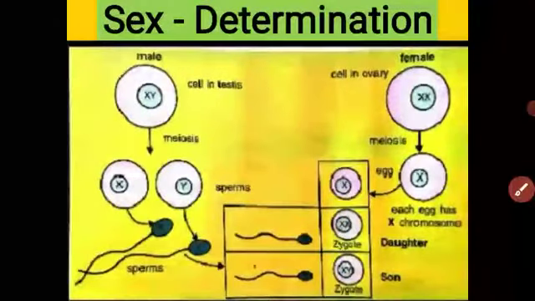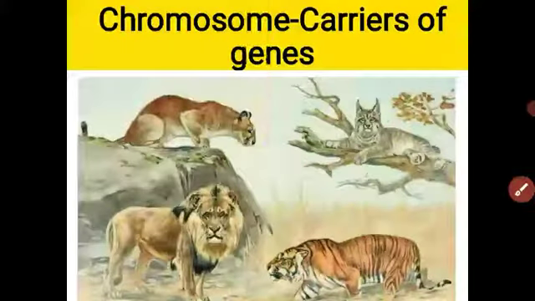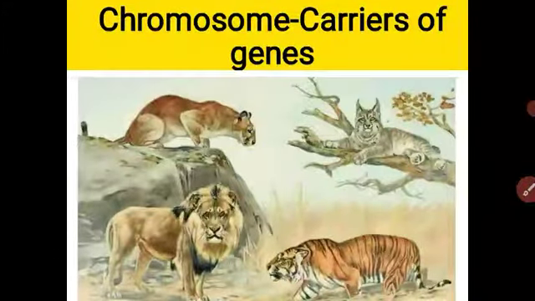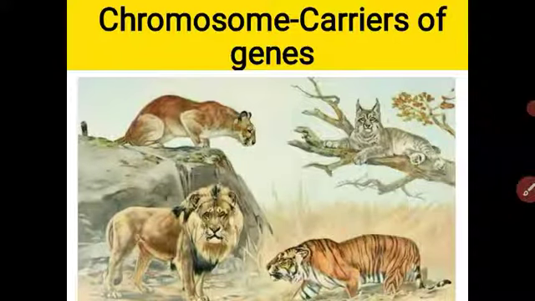Next topic is the chromosome. We have seen in the last video, I told that human beings reproduce human beings, dogs reproduce dogs, puppies, cats reproduce kittens.